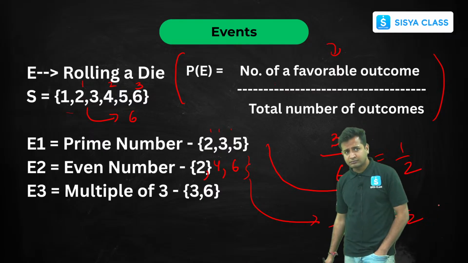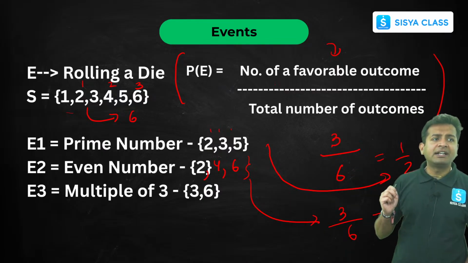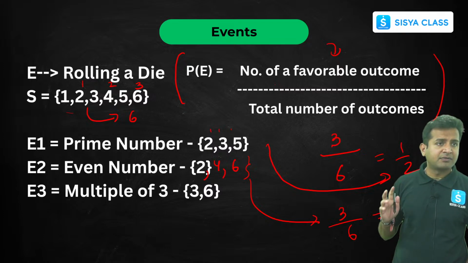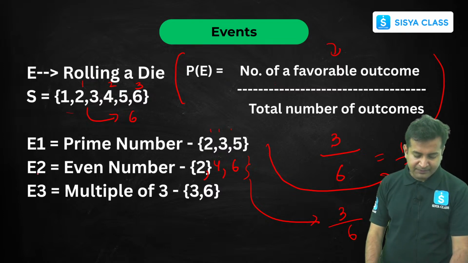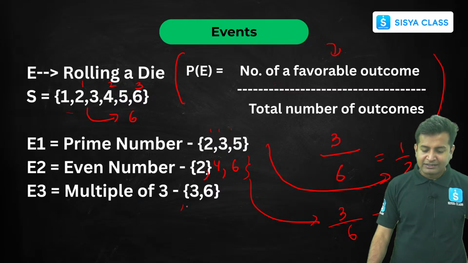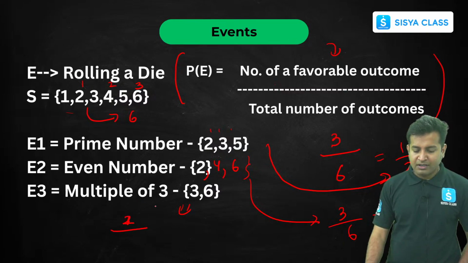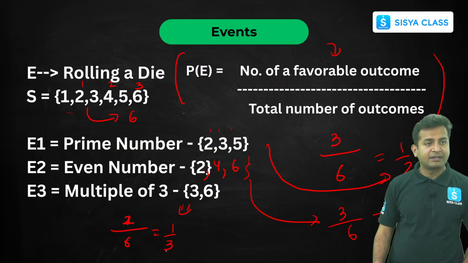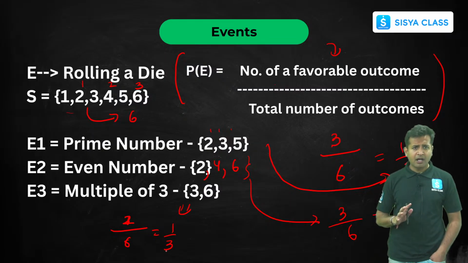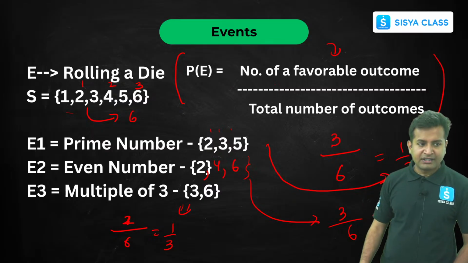Clear? Now, what is the probability of getting a multiple of 3? Very simple. What are the favorable outcomes? Here you can see that we have 3 and 6. So 2 upon how many, what is the sample space? 6. So 2 upon 6 is nothing but 1 by 3. Clear? Understood? Got it?